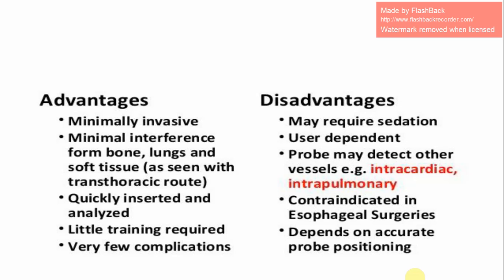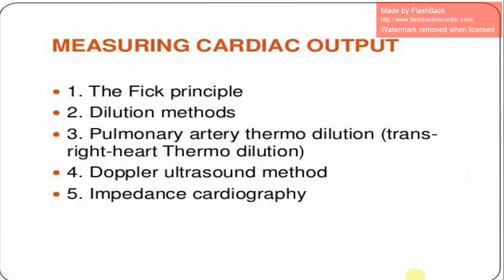And what are the disadvantages? It may require sedation, is user dependent, the probe may detect other vessels, for example intracardiac or intrapulmonary, is contraindicated in esophageal surgeries, and depends on accurate probe positioning. Measuring cardiac output using Fick principle dilution methods, pulmonary artery thermodilution, Doppler ultrasound method, impedance cardiography.